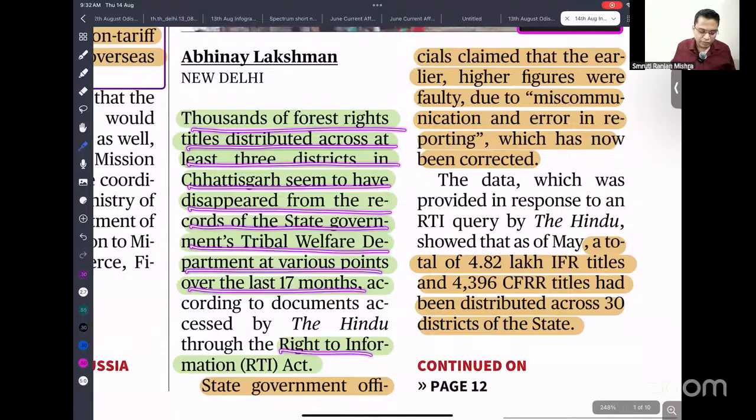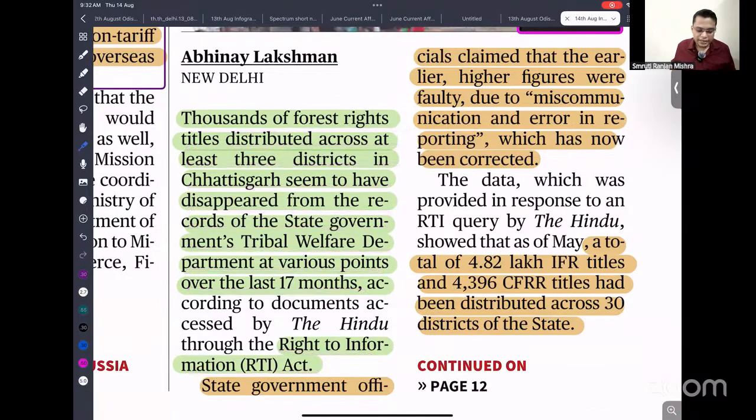They filed an application under the Right to Information Act, and that is what they found. State government officials claim that the earlier higher figures were faulty due to a miscommunication error in reporting. So a total of 4.82 lakh individual forest right titles and 4,396 community forest titles have been distributed across 30 districts.